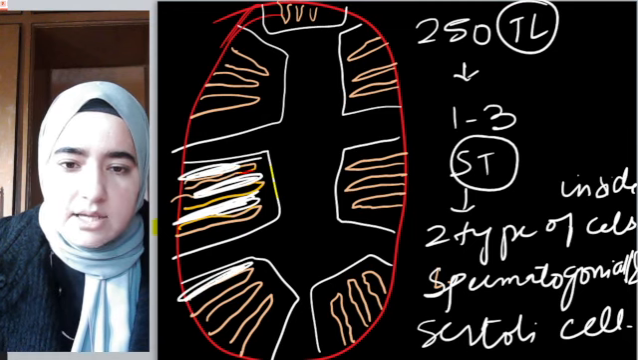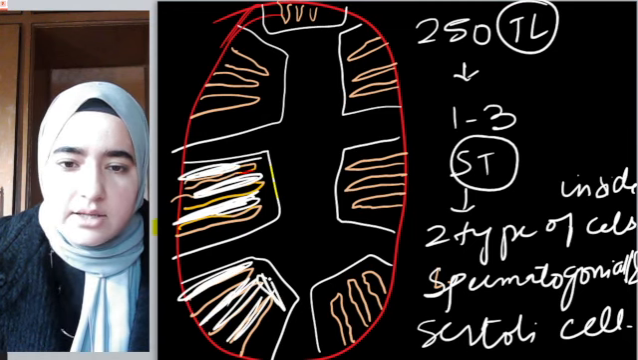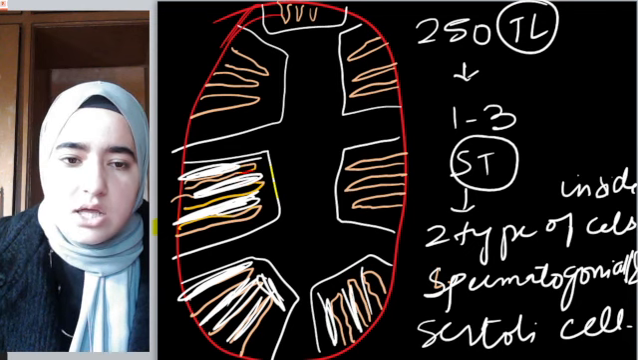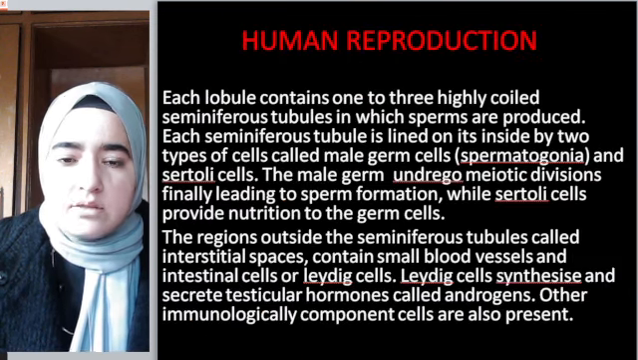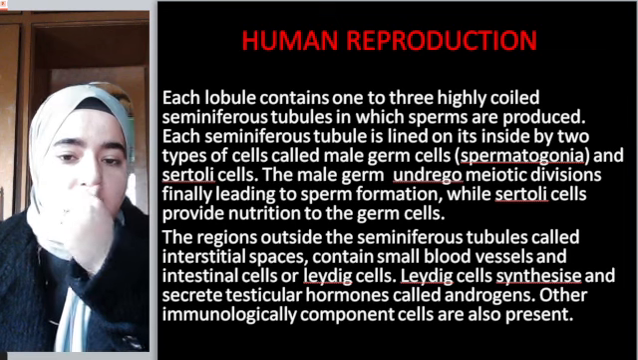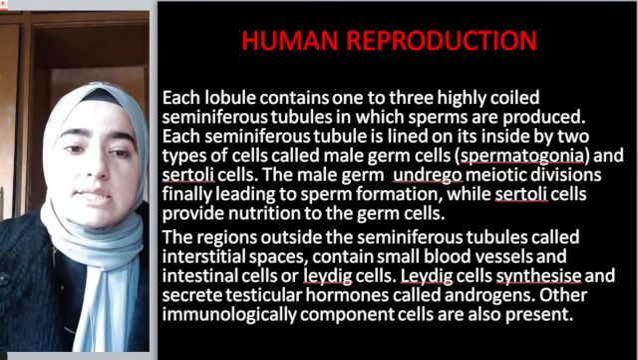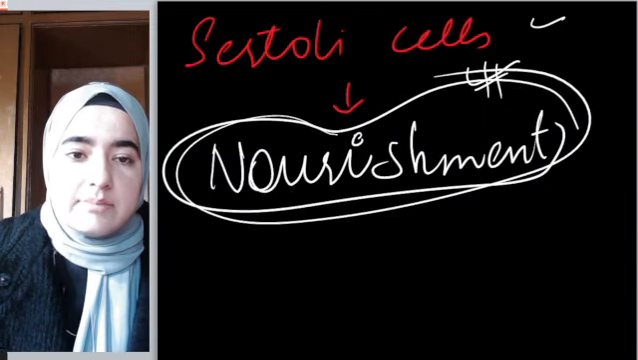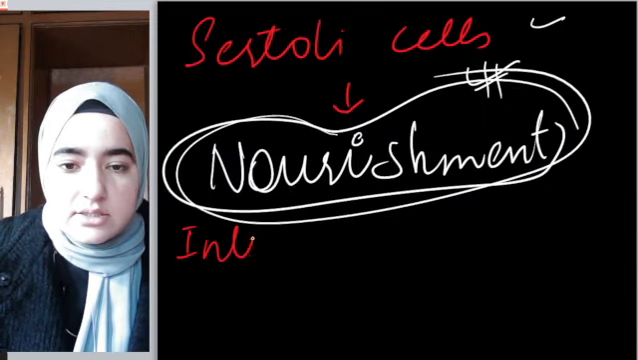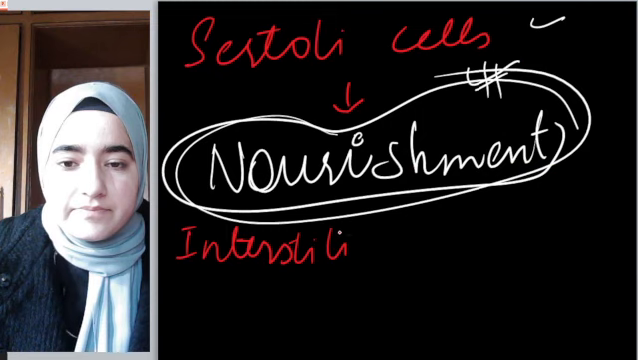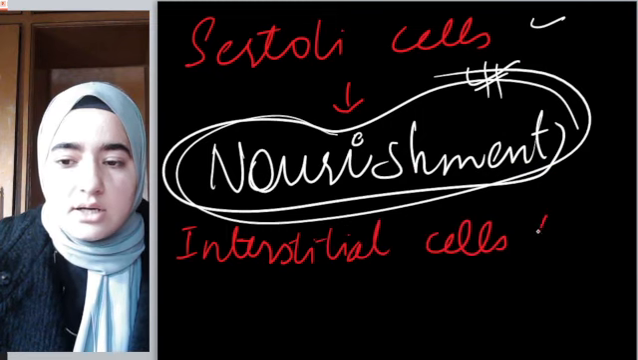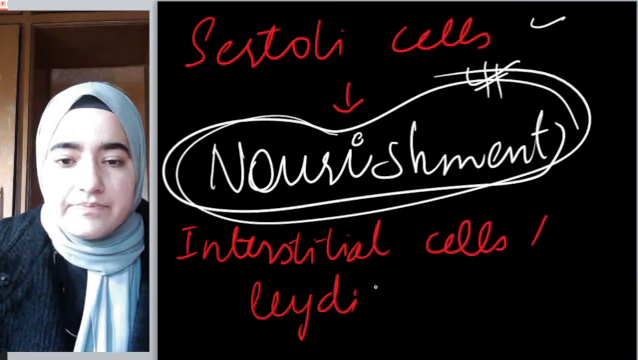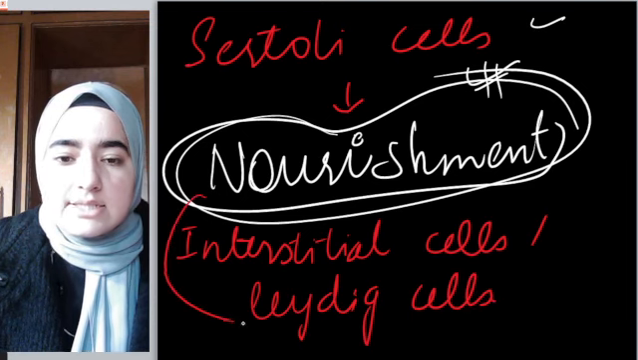This space outside the seminiferous tubules, right? This space has lots of cells known as Leydig cells, or another name of Leydig cells is interstitial cells. Okay, cells outside the seminiferous tubule are known as interstitial cells or Leydig cells. What's the function of these cells now?